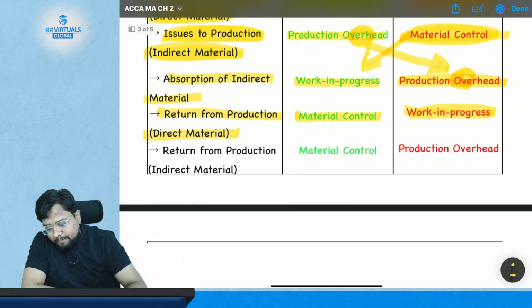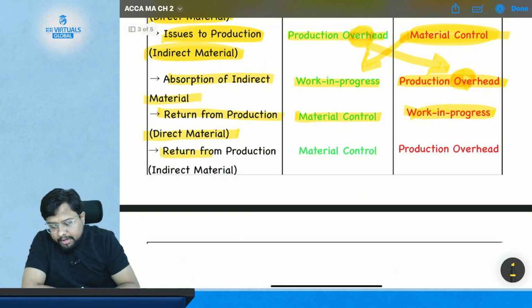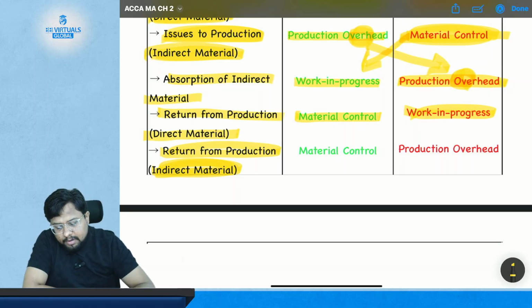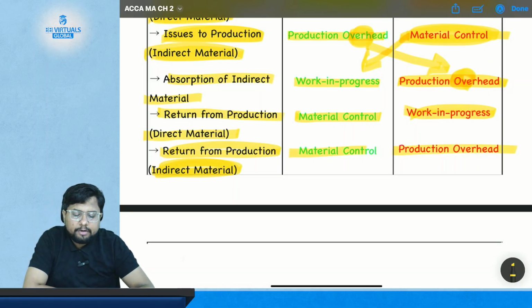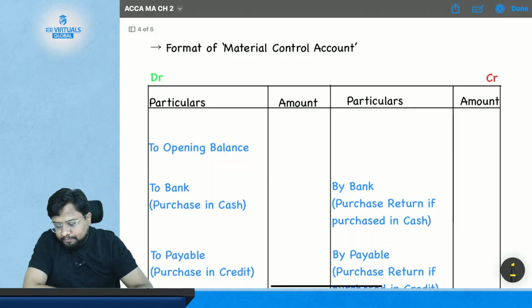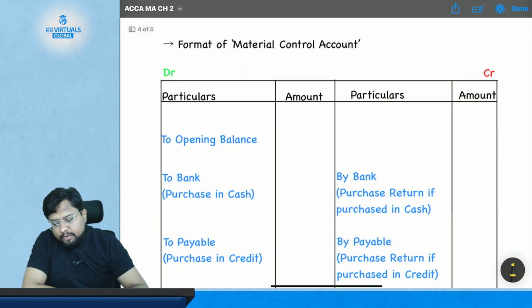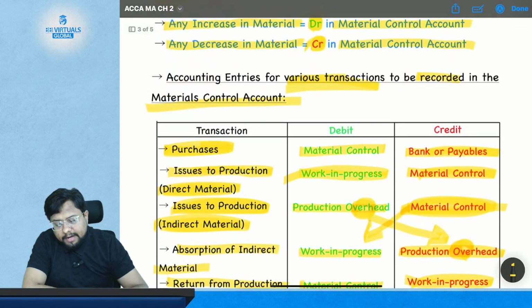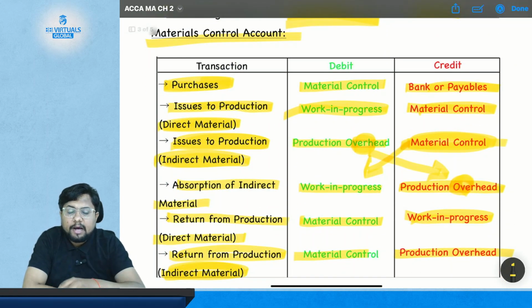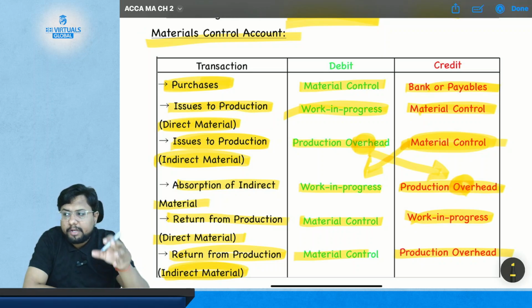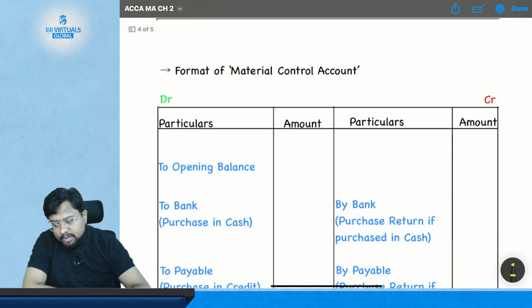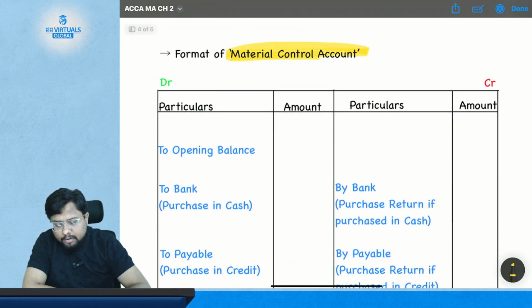Okay, now if you get your indirect material returned from the production, the entry will be simple. Material control account will get debited to production overhead. Simple. Now the format for material control account is simple. Whatever entries that we have studied just now need to be placed on the material control account. Okay, so the format for the material control account is very simple.